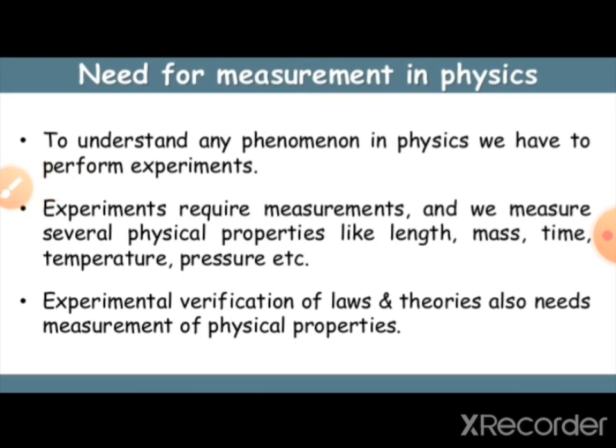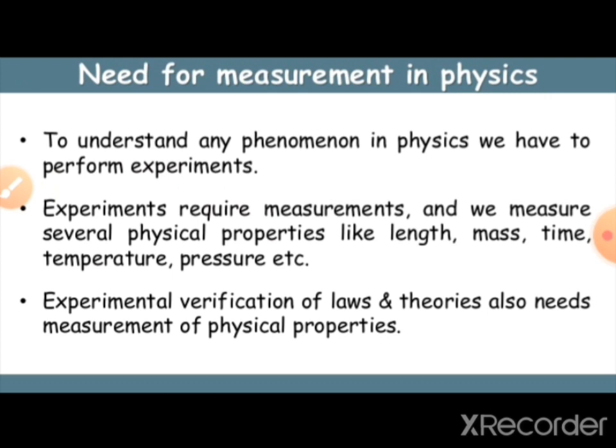So now, the need for measurement in physics. To understand any phenomenon in physics, we have to perform experiments. Experiments require measurements of several physical properties, for example length, mass, time, temperature, area, pressure, volume, and so on.